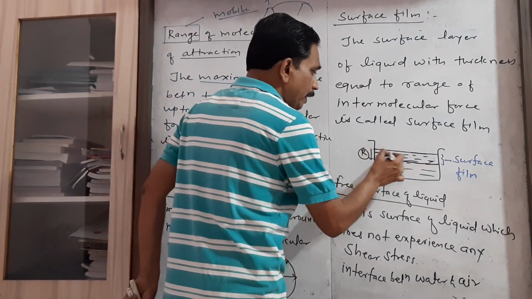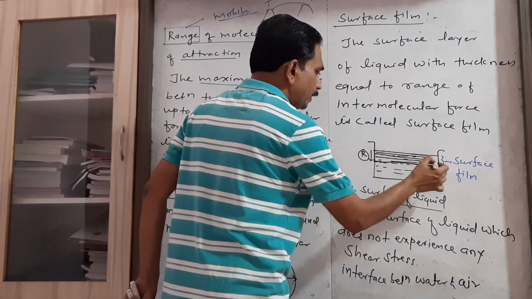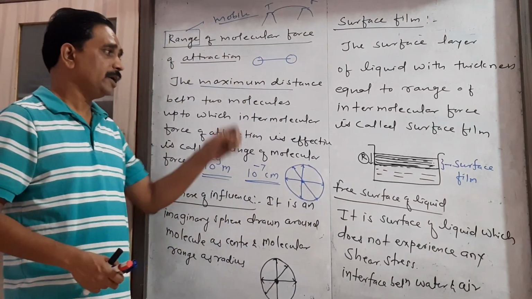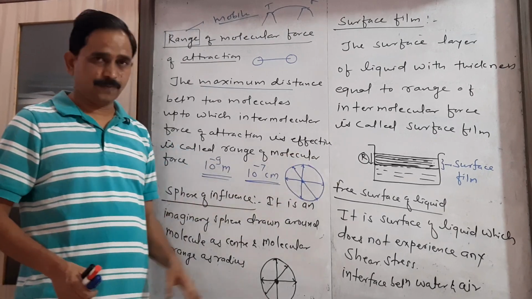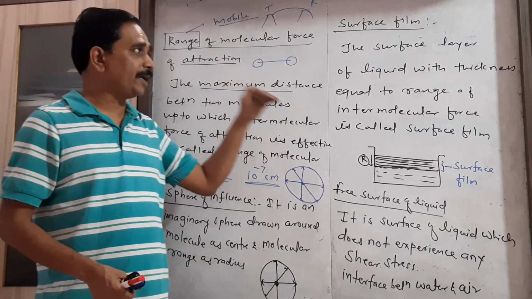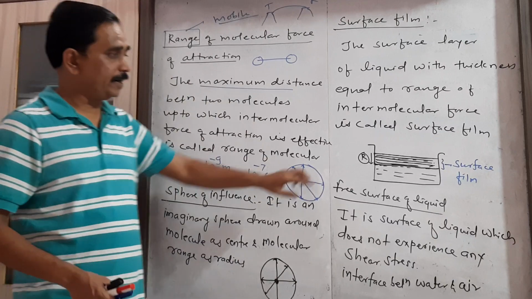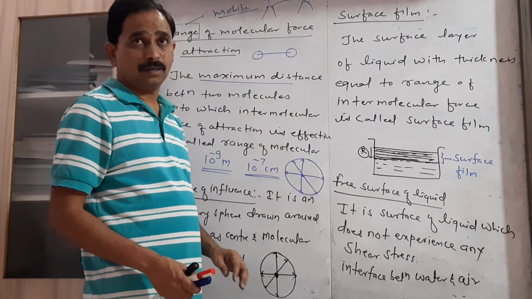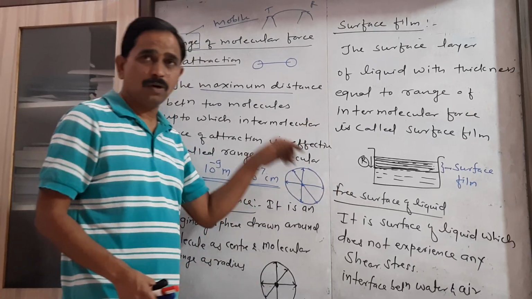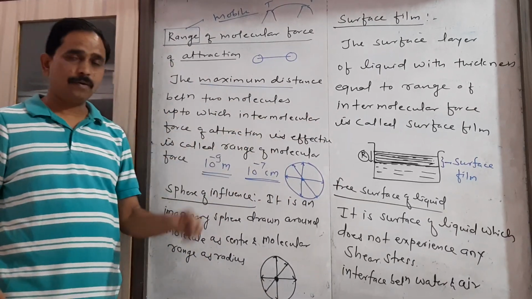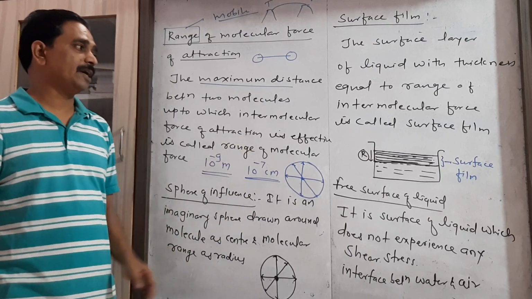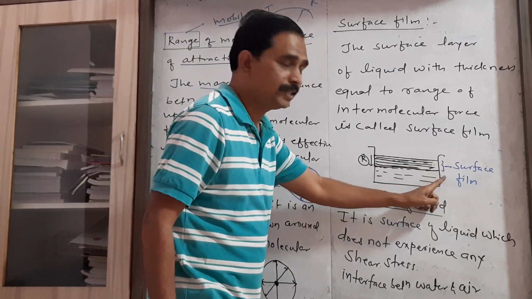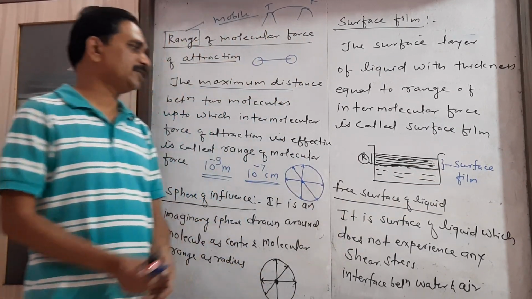This liquid layer below the free surface, with thickness equal to the molecular range, is nothing but the surface film. These are the different layers of liquid below the free surface having thickness equal to the range of intermolecular force. I draw the diagram here, and this shaded region gives us the surface film.